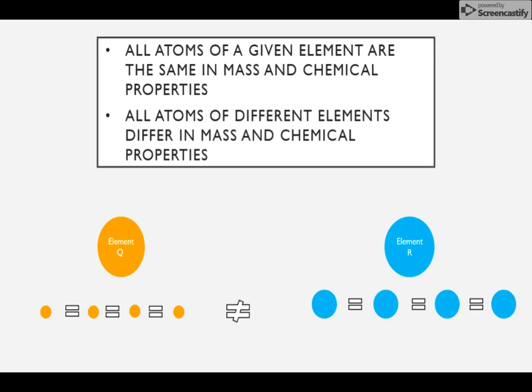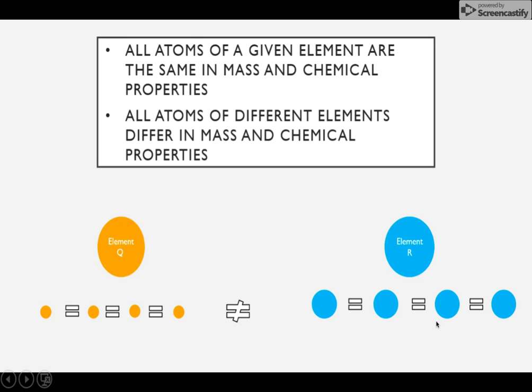So his third and fourth postulates say that all atoms of a given element are the same in mass and chemical properties. Likewise, if they're different elements, then they're going to be different in mass and chemical properties. So I've used element Q and element R again, and here's the same elements, and they're all the same size, so they're going to be the same mass, and they all have the same chemical properties.